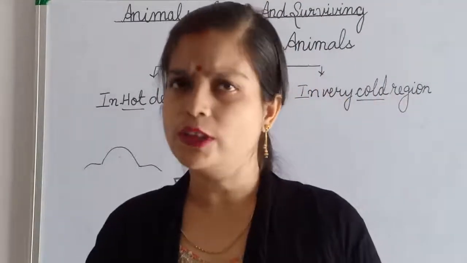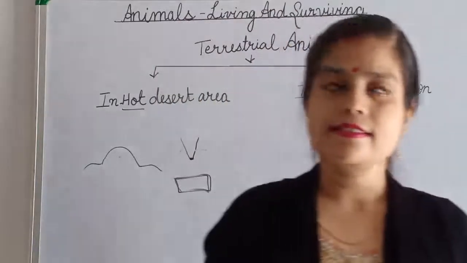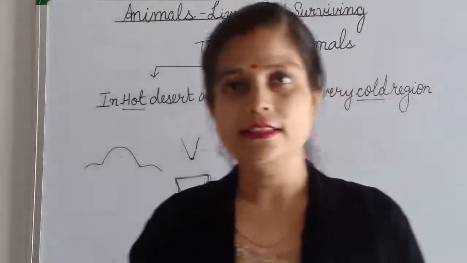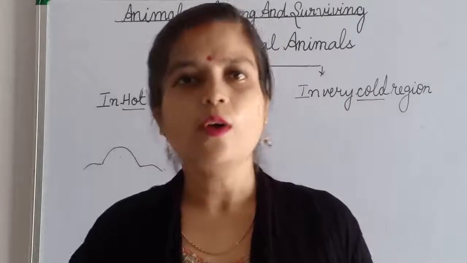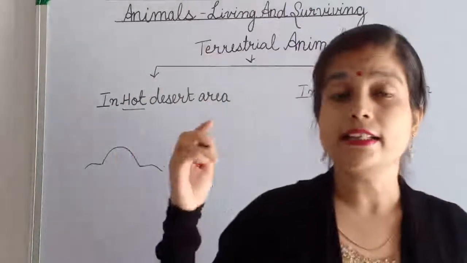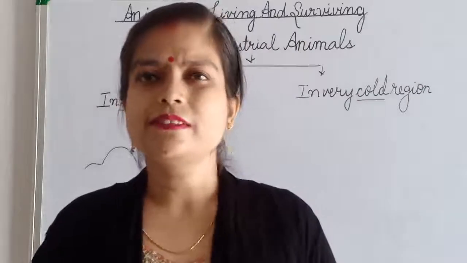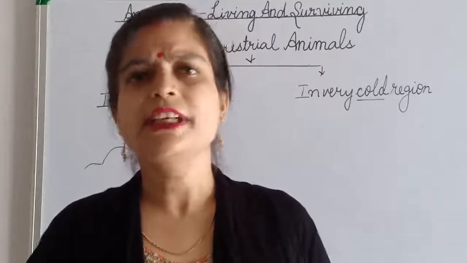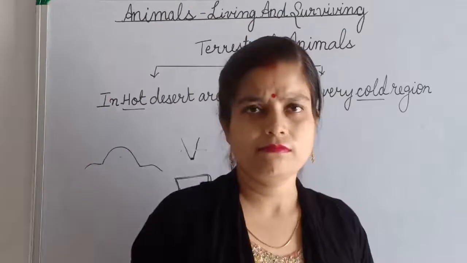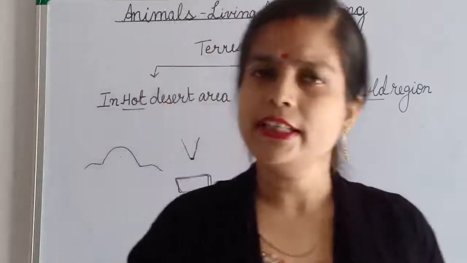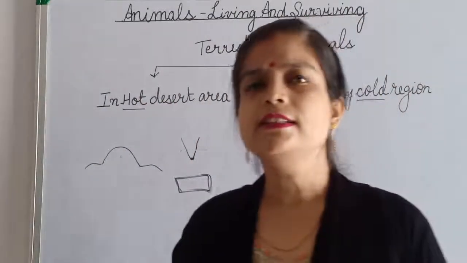So a rat is also able to survive in a desert area because this animal can live for a long time without water. And in the desert area, in the morning time it is very hot, but at night it is very cold also. So in the daytime it is very difficult for animals to come out, so they hide inside a hole.